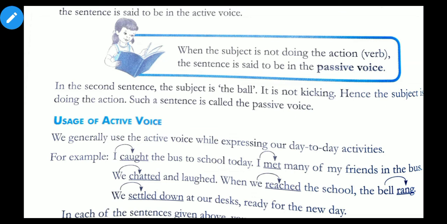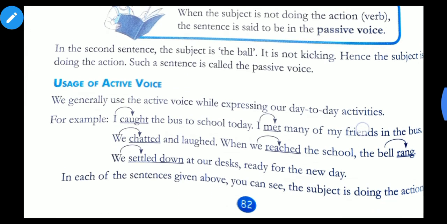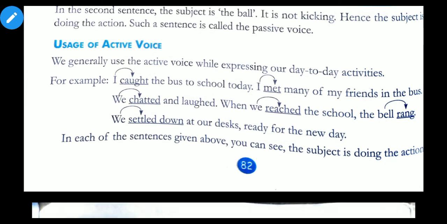In the second sentence, the subject is ball and it is not kicking. The action is not performed by the subject. So hence the subject is not doing the action. That sentence would be known as passive voice. So see the usage of active and passive voice. We generally use active voice while expressing our day-to-day activities.